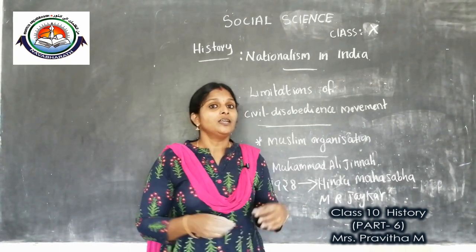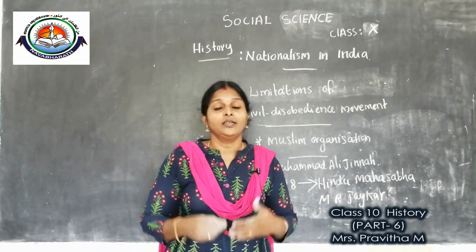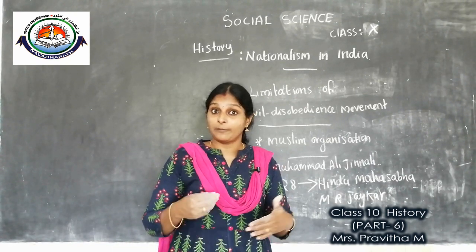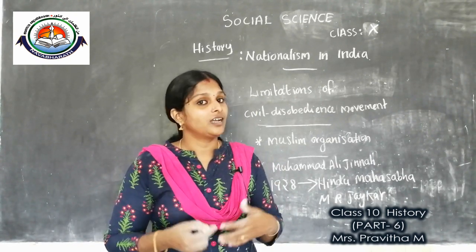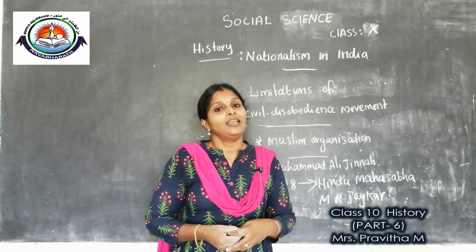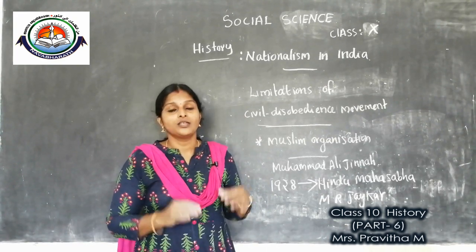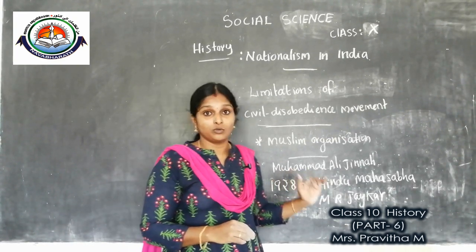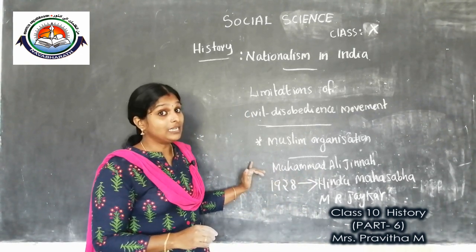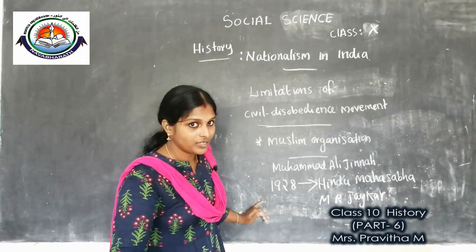First they demanded a separate electorate; later their demand changed into a separate country, which led to the formation of Pakistan. I think you got an idea about today's topic. Today we mainly discussed the different social groups that participated in the civil disobedience movement and the limitations of the civil disobedience movement.